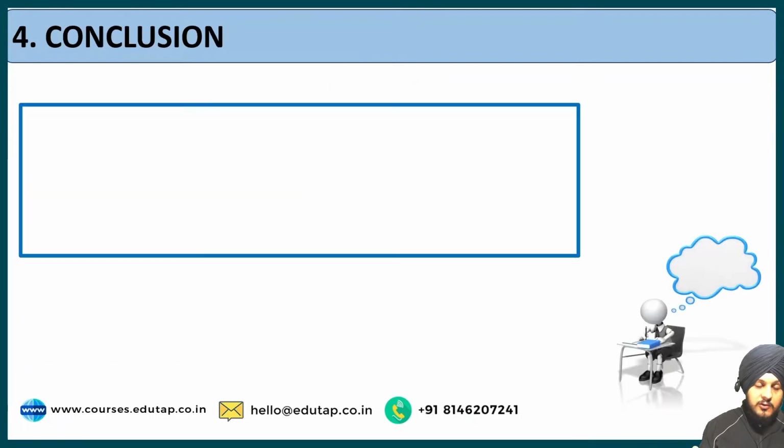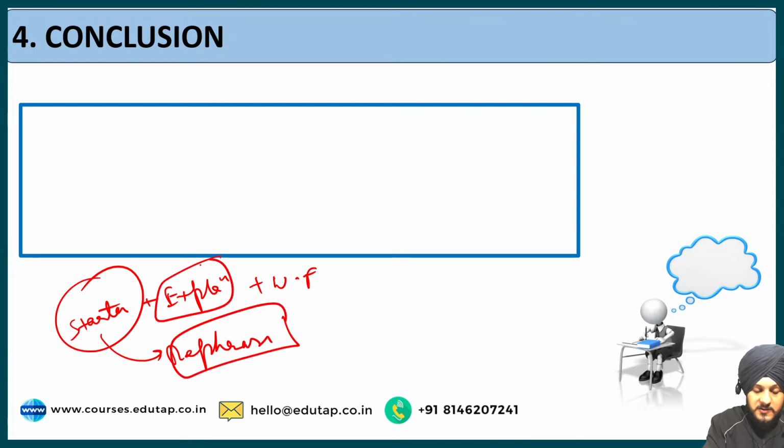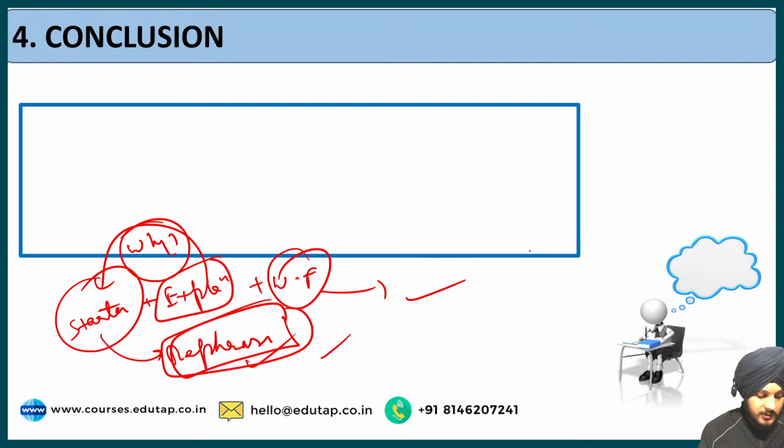Now the last part is the conclusion, the usual approach that we follow. So let me repeat it again: firstly we write the starter, then the explanation of the starter, and then a way forward. In the starter we rephrase the thesis that has been mentioned in the question, and in the explanation part we give the reason, the why part of the starter, why we are taking a certain stand while rephrasing the sentence given in the question. We will understand it when we read the conclusion. And the last part is the way forward, what we need to do in the future.